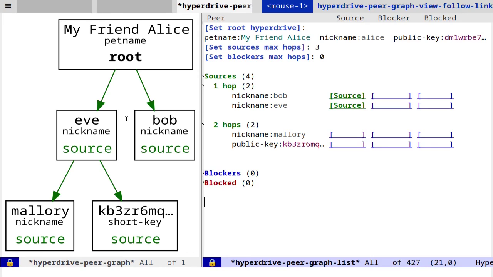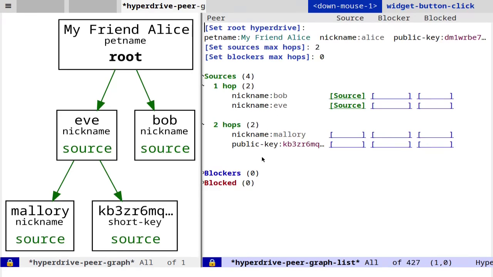While Alice is the only one who gets to decide who her direct sources, blockers, and blocked peers are, anyone can view Alice's peer graph, tinker with the sources or blockers max hops, and use her list of sources to do a search. Let's see what happens if we set sources max hops to 2.